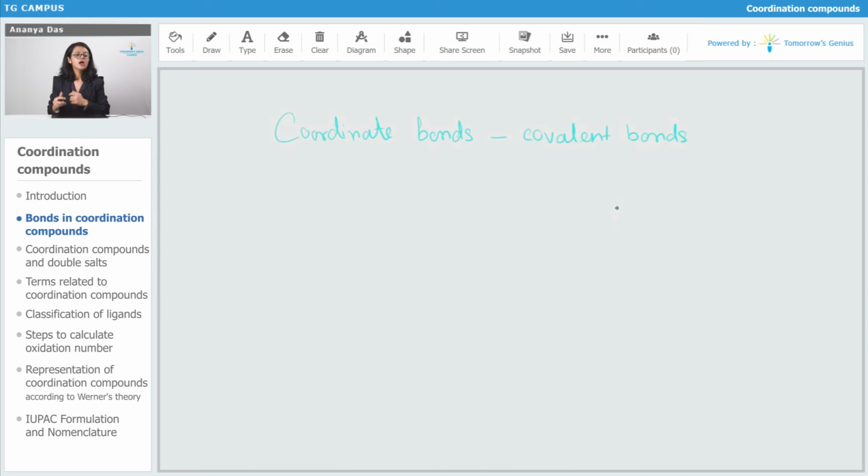So what are coordinate bonds? I told you that covalent bonds are formed by sharing of electrons, in which each atom donates one electron. Coordinate bonds are also formed by sharing of electrons. But what is the unique property of coordinate bonds? In coordinate bonds, both of the electrons which are shared between the two atoms come from a single atom. A has two electrons which it can share, whereas B does not have any electrons. So A gives both the electrons in the single bond, and they are shared by both A and B. The electrons shared in the single bond are contributed just by A but shared by both. So that is a coordinate bond.